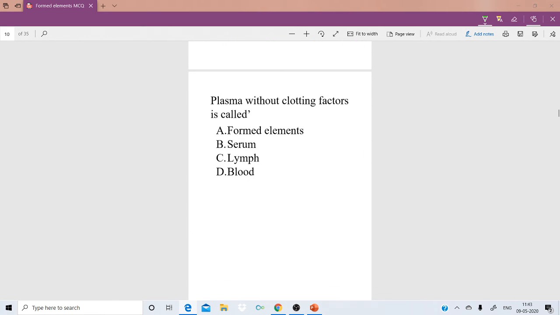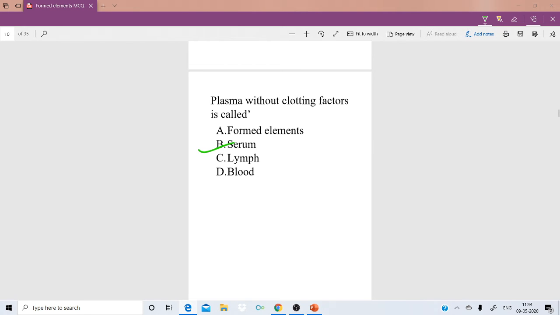Plasma without clotting factors is called: option A, formed elements; option B, serum; option C, lymph; option D, blood. So that is called serum.